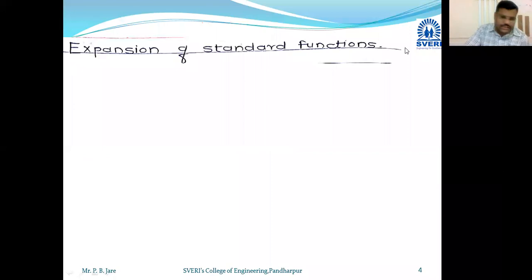Expansion of standard functions. First of all, we see the expansion of the standard function e raised to x. F of x equal to e raised to x. So what is our Maclaurin series?